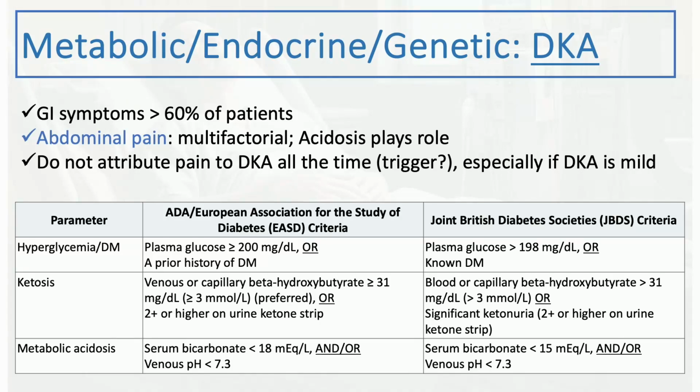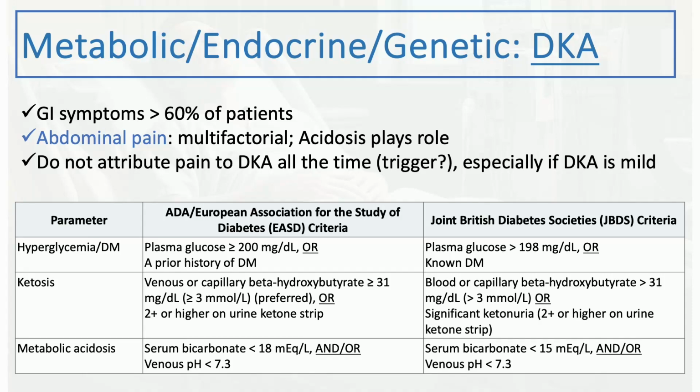As you know, by definition, making the diagnosis of DKA is usually straightforward. Sometimes can be a little bit tricky, especially in certain situations where the glucose is not very high. This entity known to be a cause of similar presentation of DKA is called euglycemic DKA, and it usually happens with patients with SGLT2 inhibitors, but it can happen with other situations as well. But usually, the 3 components of DKA, number 1 related to the hyperglycemia. Usually the glucose level is more than 200 milligram per deciliter, but again, it can be less than that in euglycemic DKA.